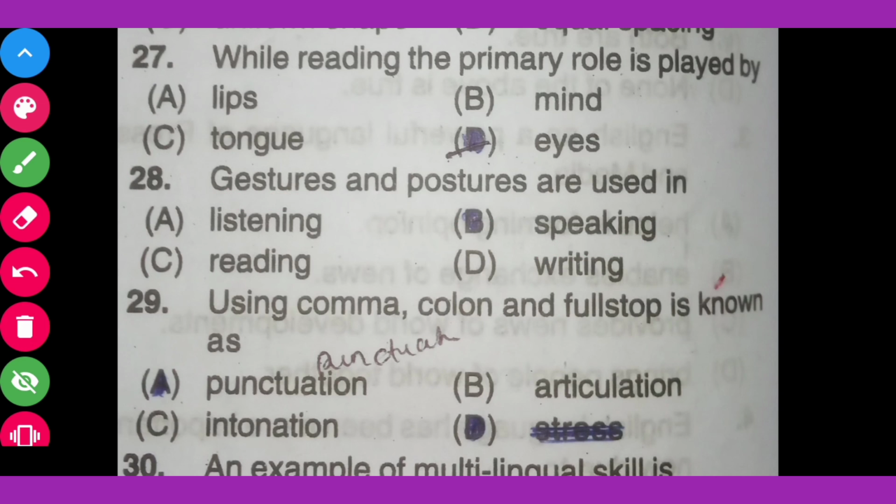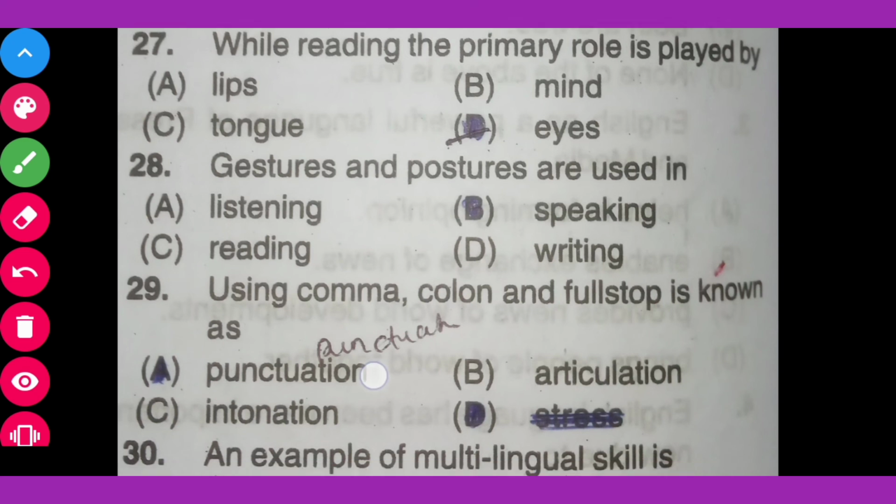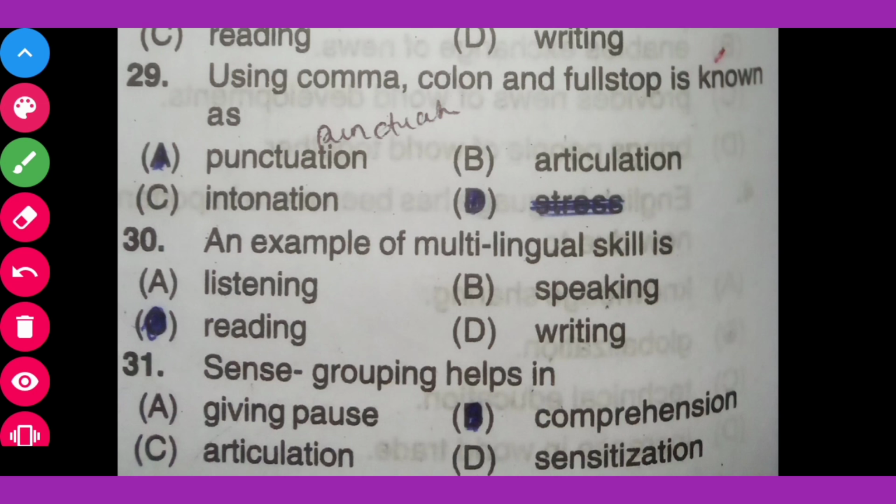Question number 29. Using comma, colon and full stop is known as option A punctuation, option B articulation, option C intonation, option D stress. The correct answer for the question is punctuation. Then come to the next question.